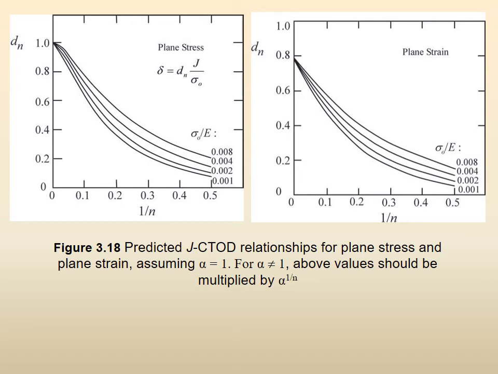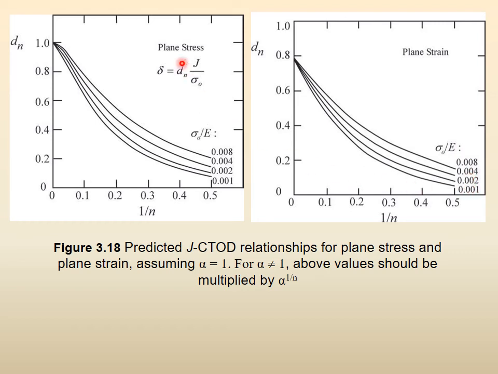So these are the two, right? This is a graph between dn and 1 upon n. And this is also dn and 1 upon n. But this is for plane stress and this is for plane strain, right? Plane stress and plane strain. And the different graphs are for different values of sigma naught upon E. Here also they are for different values of sigma naught upon E.